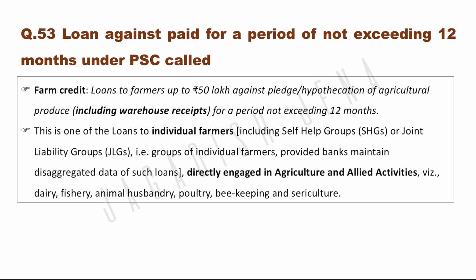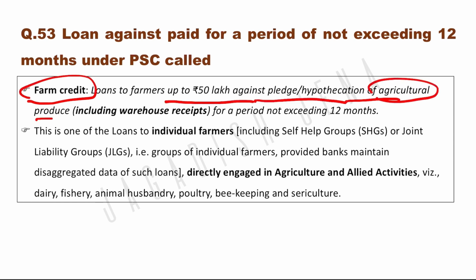Loan paid for a period of not exceeding 12 months under PSC is called. That is called farm credit. Loans to farmers up to 50 lakh against pledge or hypothecation of agricultural produce. So those farmers, they do agricultural produce. And this loan, farm credit, is given to them for a period not exceeding 12 months. Okay, this includes warehouse receipt also.